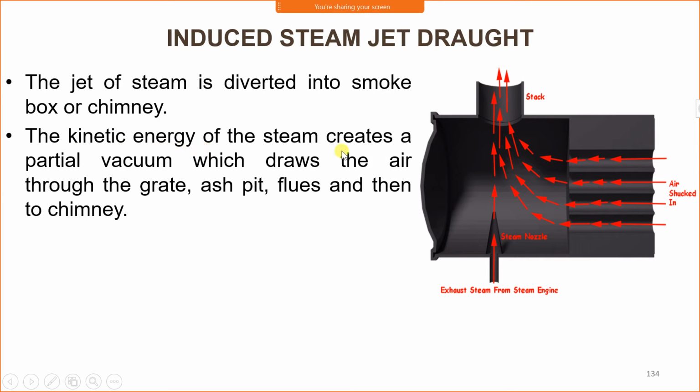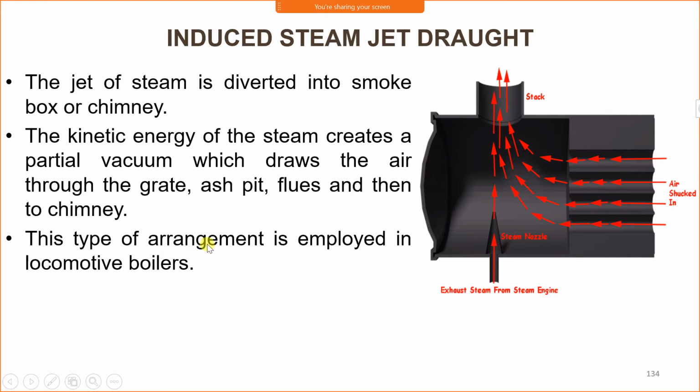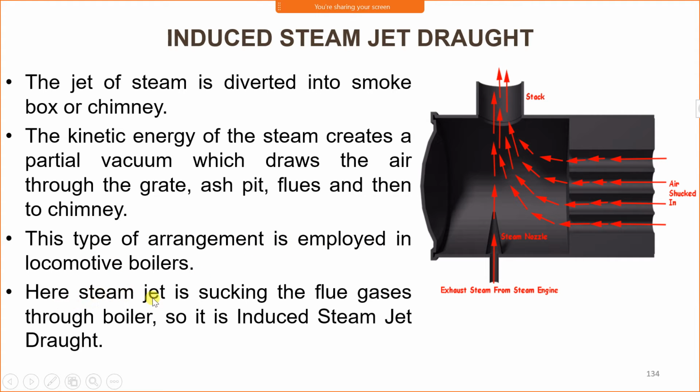The kinetic energy of the steam creates a partial vacuum. Partial vacuum is suction, which draws the air through the grate, ash pit, flues, and then to the chimney. This type of arrangement is employed in the locomotive boiler. Here, steam jet is sucking the flue gases through the boiler, so it is induced steam jet draught.